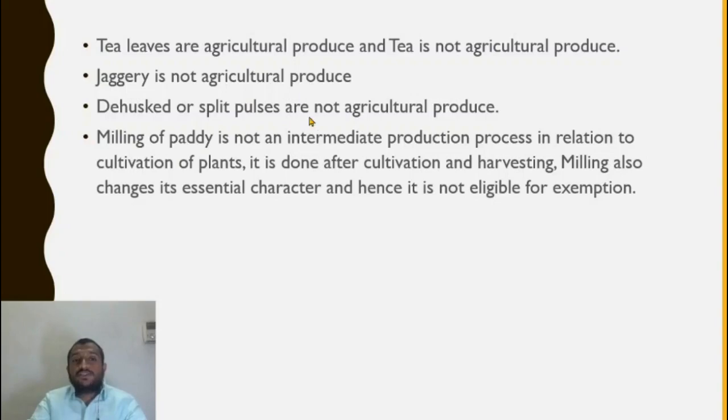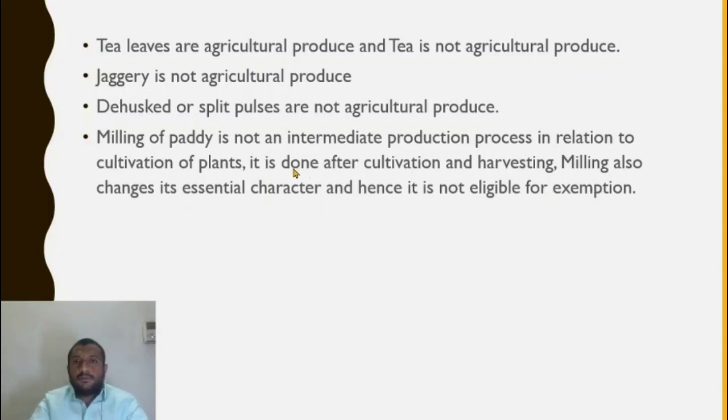So dehusked or split pulses, because the process is carried out on them, or if it goes through a rice mill, it is no longer agricultural produce because it is making it marketable for the retail market. Milling of paddy is not an intermediate production process in relation to cultivation of plants. It is done after cultivation and harvesting. Milling is also changing the essential character and hence it is not eligible for exemption.